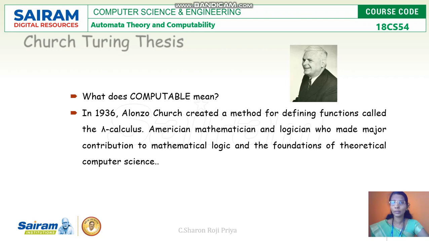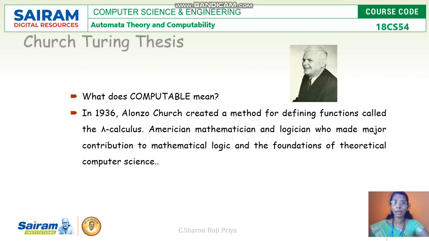And Church-Turing thesis comes from the question, what does computable mean? In olden days, there was no standard or clear definition or explanation for the word computable. So, Alonzo Church came up with an idea of lambda calculus. And this lambda calculus is a kind of machine that is able to perform some computations. And Alonzo Church said, whatever is able to be computed by lambda calculus is computable.